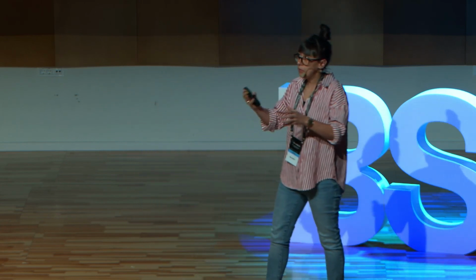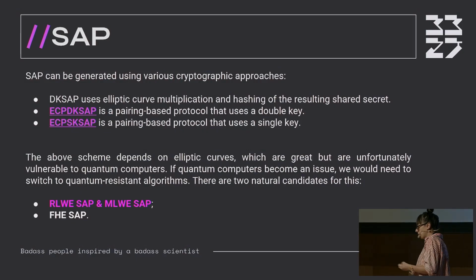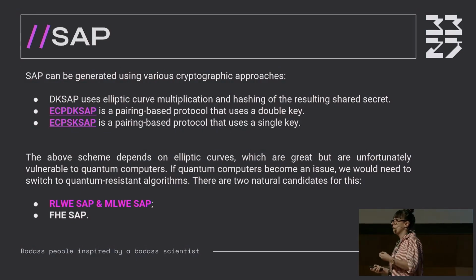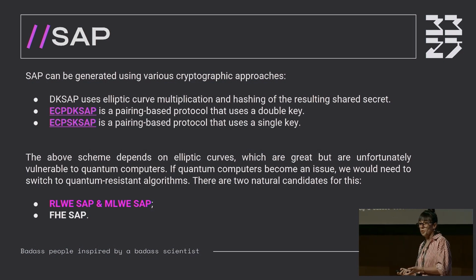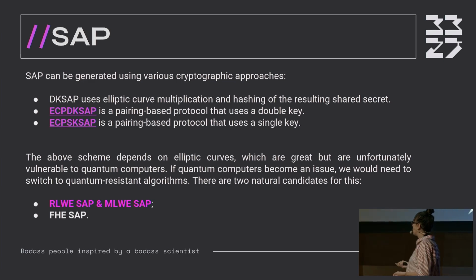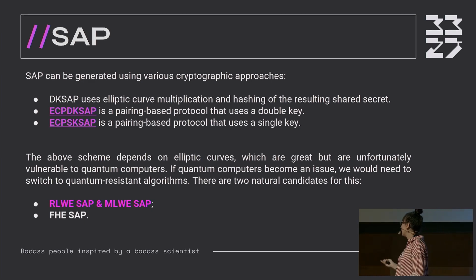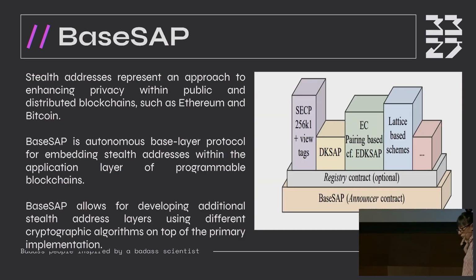So we used here ring learning with errors and module learning with errors techniques and obtained two new protocols that are quantum resistant. Stealth address protocols, but quantum resistant. And of course, we can use a different way to achieve this. We can use fully homomorphic encryption to obtain this. And what was our motivation to do this?